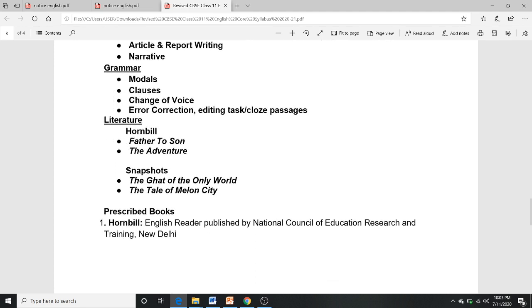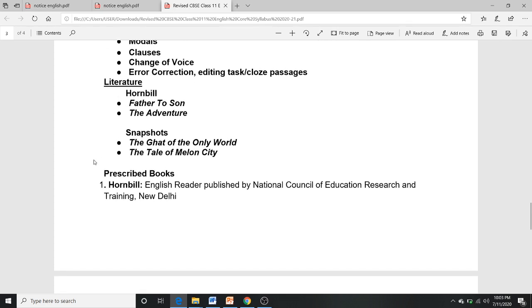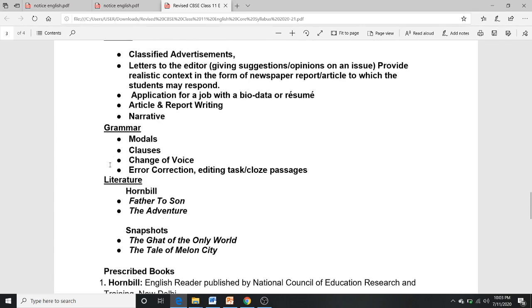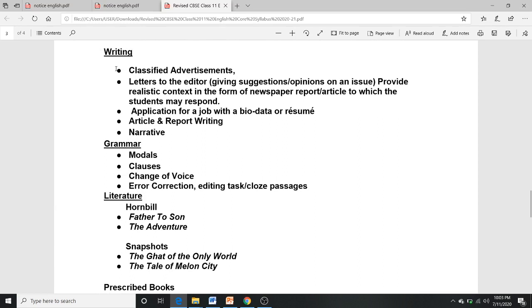In literature, from the Hornbill textbook: Father to Son, The Adventure, and some in Snapshot. The prescribed books are still Hornbill and Snapshot, but those topics are not in your syllabus, so you don't need to prepare for them.